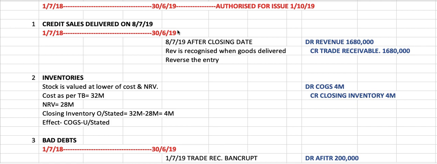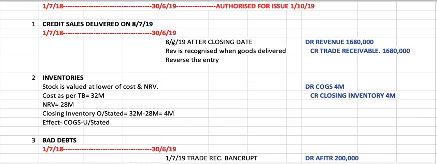First additional information: the revenue figure above includes a credit sale amounting to 1.68 million which was delivered on 8 July. So always keep track of your financial period. The goods here are delivered on 8 July, which is after you close your account. Like I mentioned just now, any event that happened after the closing date could be an event after the reporting date, either adjusting or non-adjusting.